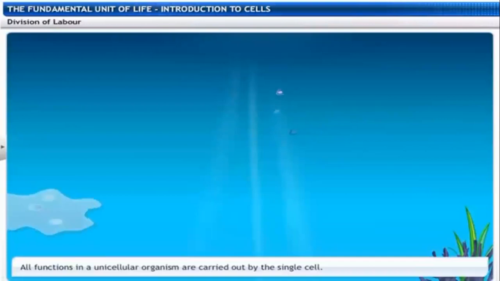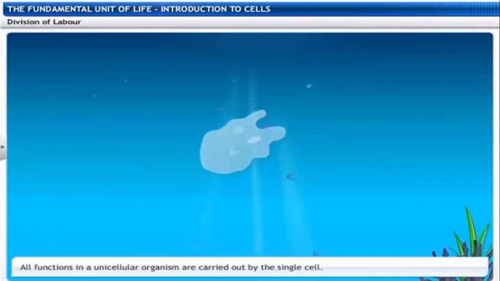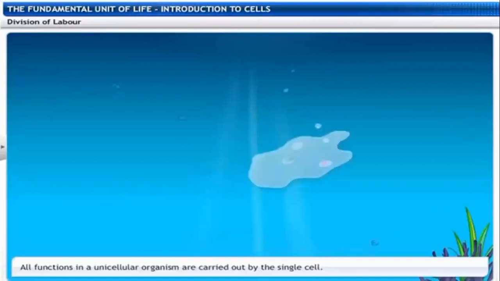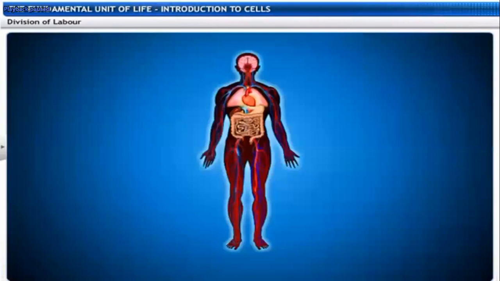So all functions in unicellular organisms are carried out by the single cell. For example, in amoeba, a single cell is responsible for different kinds of functions, like nutrition, exchange of gases, respiration, digestion, etc. All the functions take place within the cell.